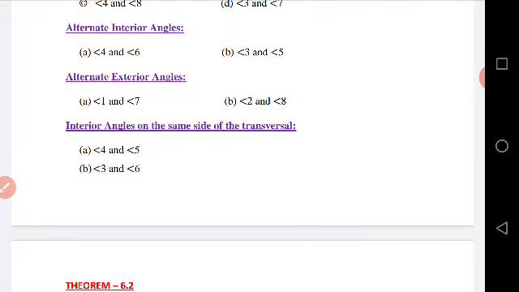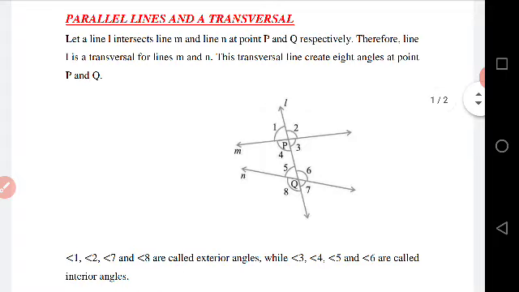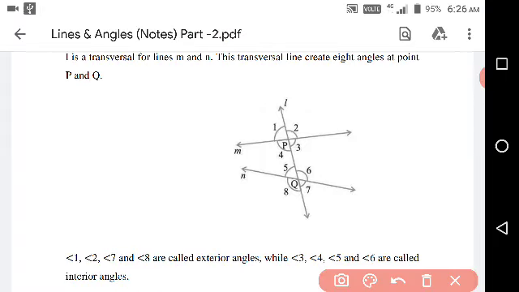Now, alternate exterior angles. What are alternate exterior angles? 1, 2, 7, 8 are the four exterior angles. So alternate means that we take 1, then leave angle 2 and come to angle 7.